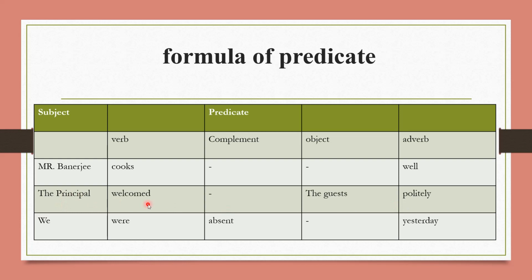Here in this sentence, welcomed is a verb, the guests are the object, and politely is the adverb. It's the quality of the principal. So adverbs state the quality. We were absent yesterday. So here information about the subject is given.